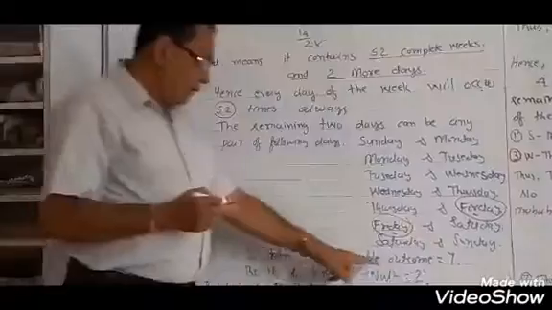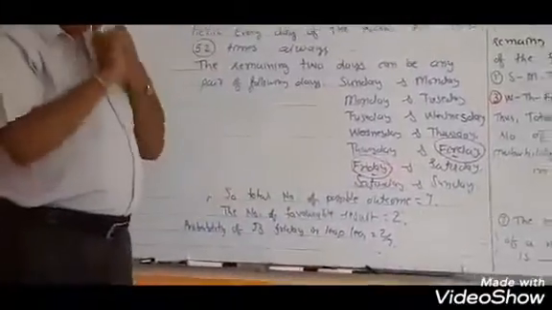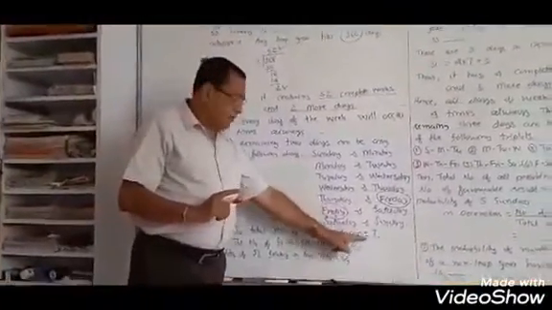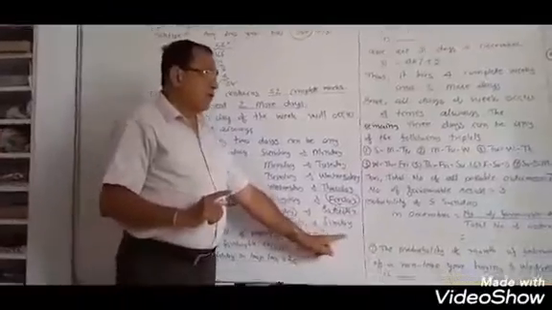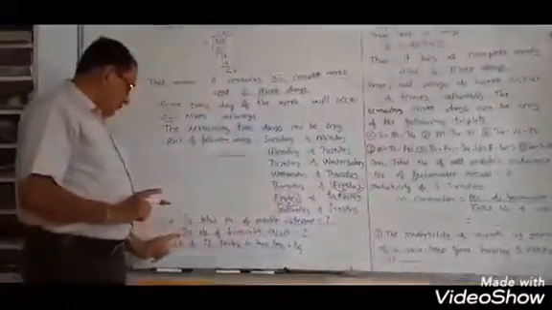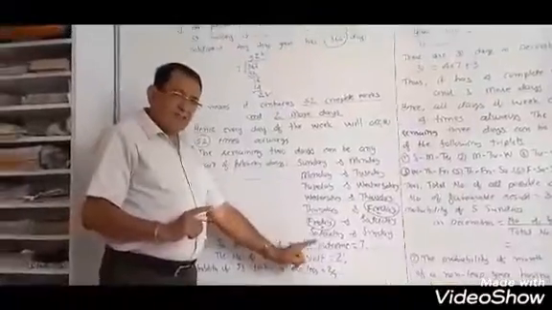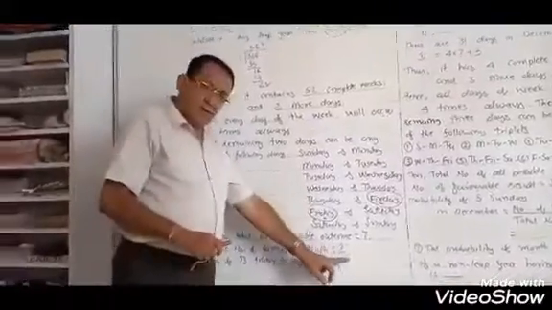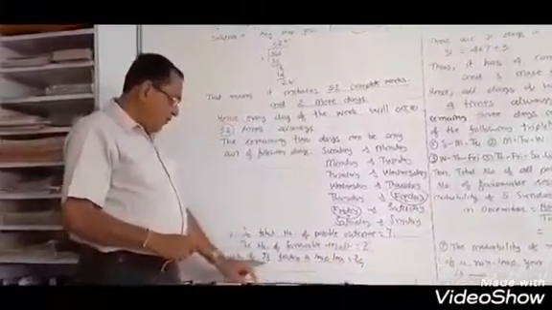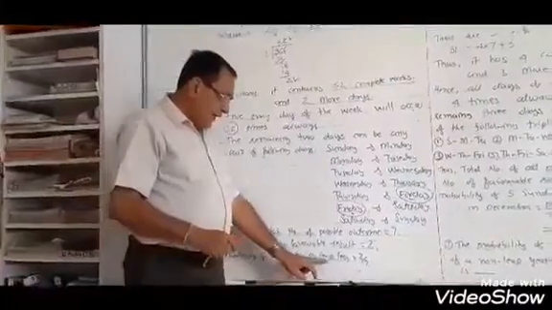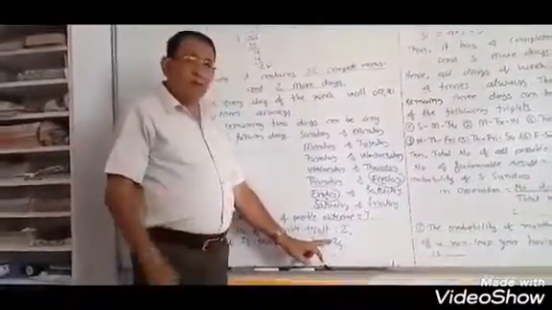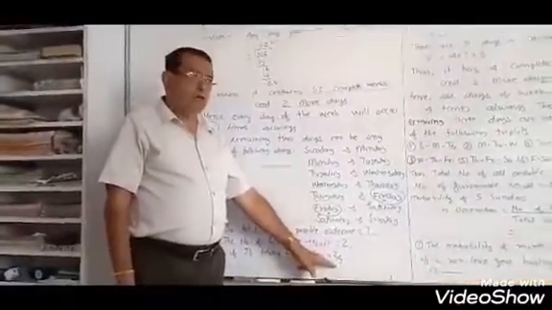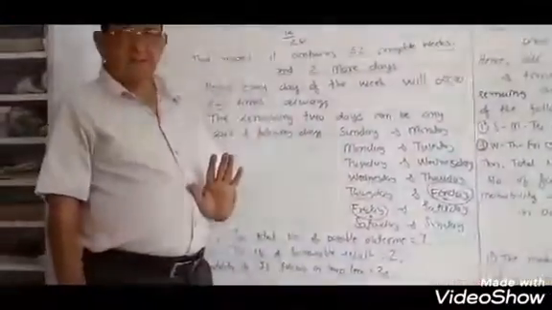So the total number of possible outcomes is equal to 7, that is the total number of days of the week. The total number of favorable results, getting Friday among the 2 days, is equal to 2. That means the probability of 53 Fridays in the year is the number of favorable results 2 upon the total number of outcomes 7. 2 upon 7. Get it?